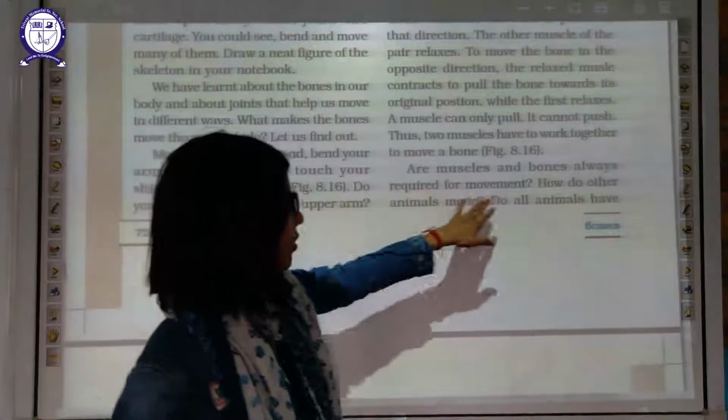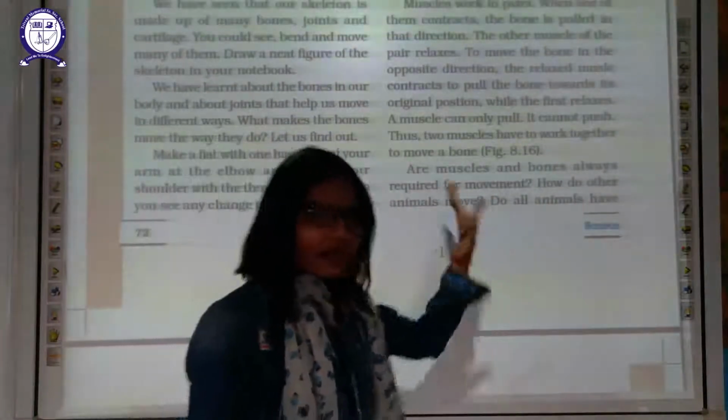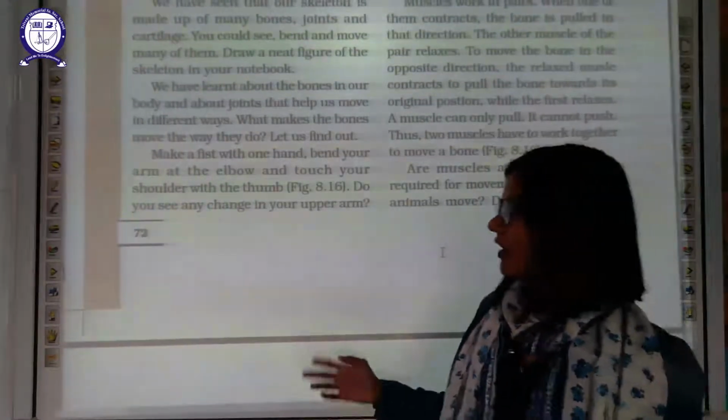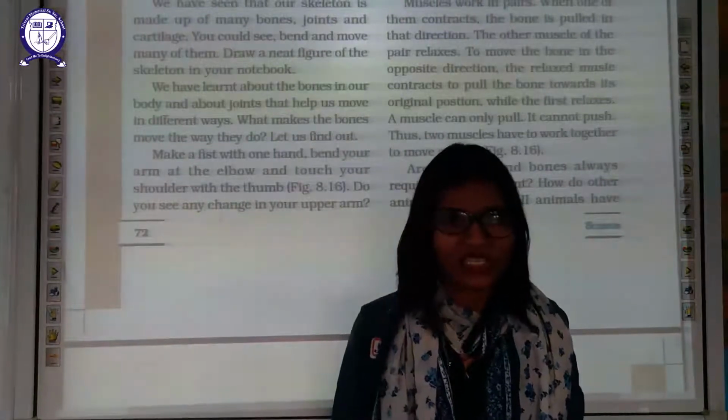Are muscles and bones always required for movement? Yes. How do animals move? These are required for human beings, but different animals move in different ways. We are going to study that part in part number 2 of this chapter.